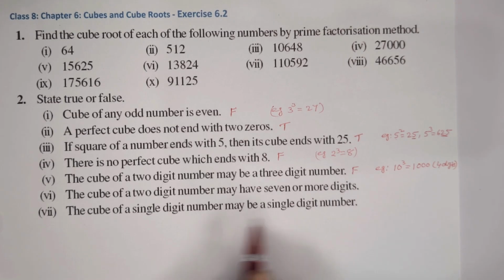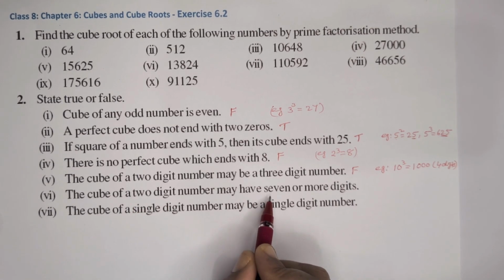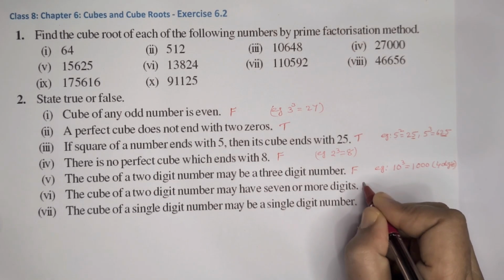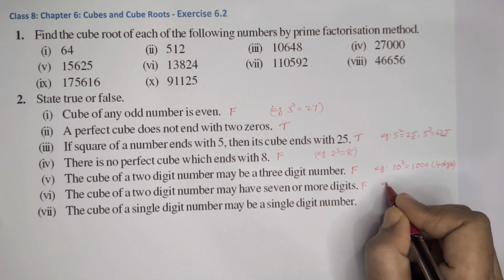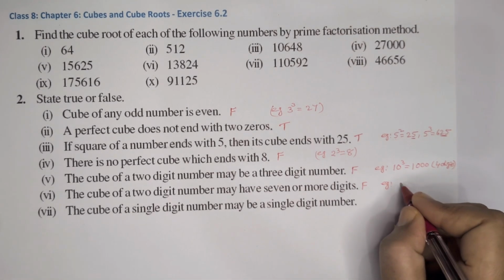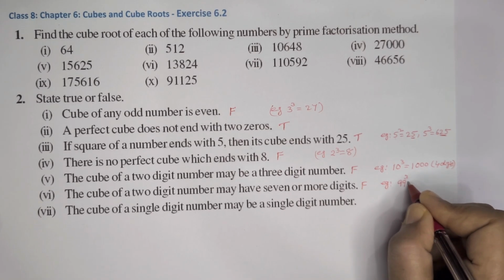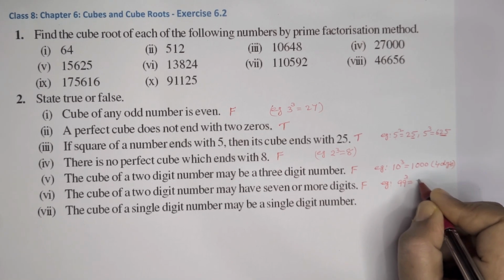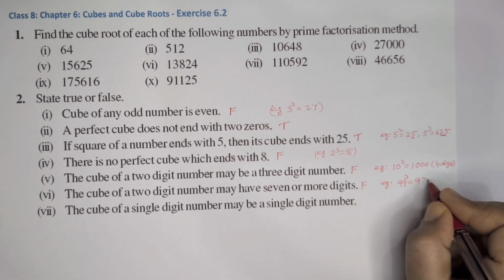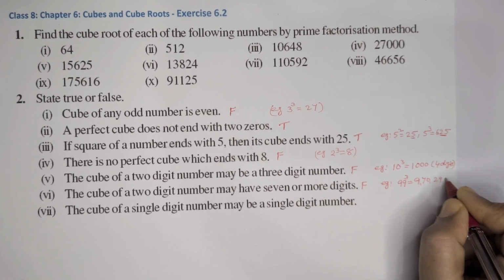Next one, sixth one. The cube of a 2-digit number may have 7 or more digits. That statement is also false. Example, the highest 2-digit number, that is 99. Its cube comes as 9,70,299.